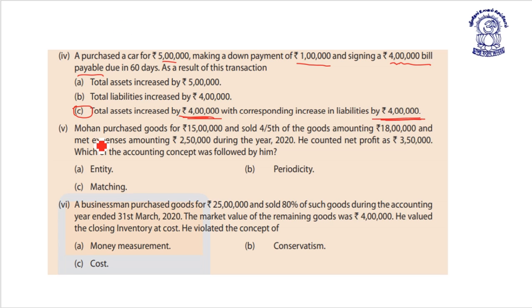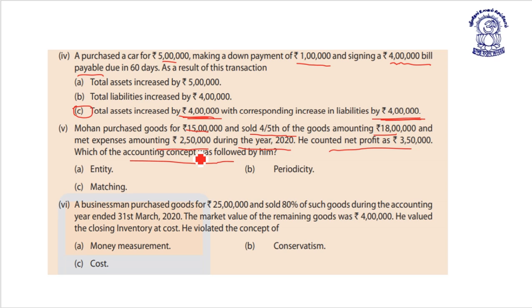Next, Mohan purchased goods for rupees 15 lakhs and sold 4/5 of these goods amounting to 18 lakhs and incurred expenses amounting to 2.5 lakh during the year 2020. He computed net profit as rupees 3,50,000. Which accounting concept was followed by him?